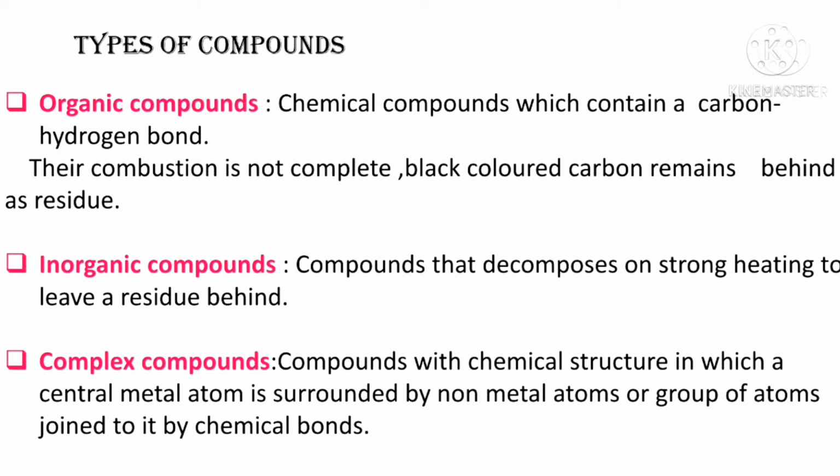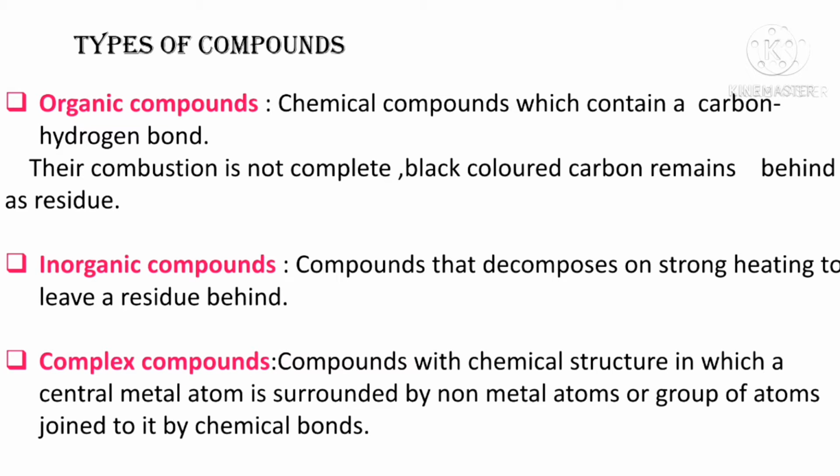Moreover, when such compounds are strongly heated in air, they combine with oxygen in air to form some gaseous substances. In case their combustion is not complete, black colored carbon remains behind as a residue.